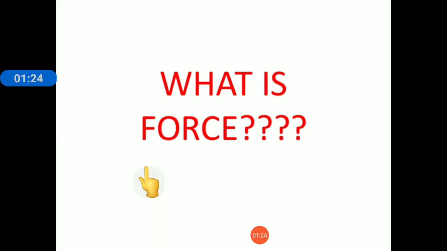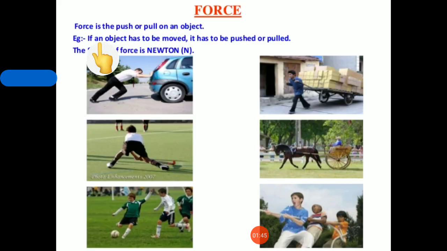So we can say that force is an external agent in the form of push or pull, which changes or tends to change the position of rest, that means no movement, or of uniform motion of a body. In simple definition, we can say that force is the push or pull on an object.